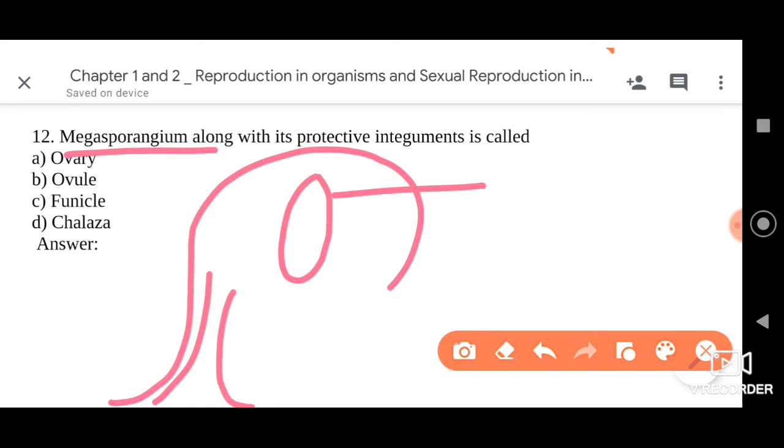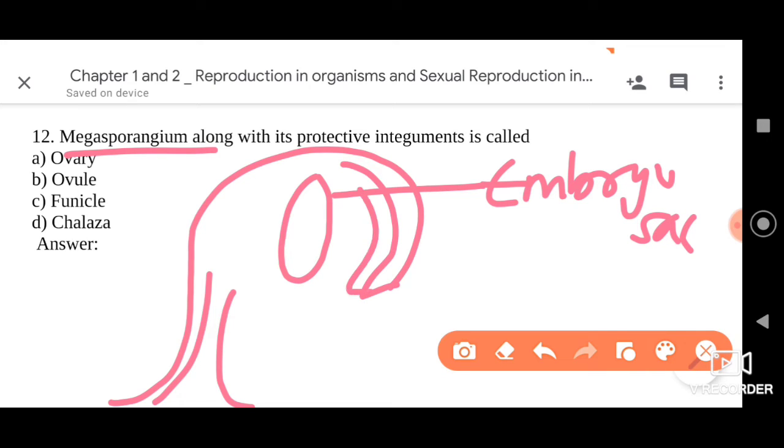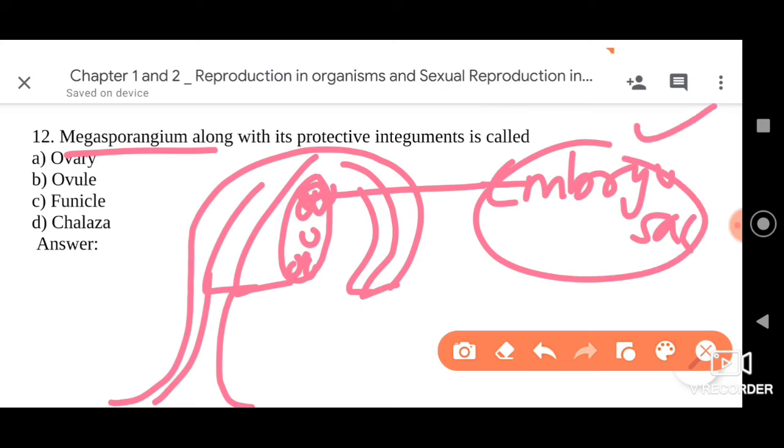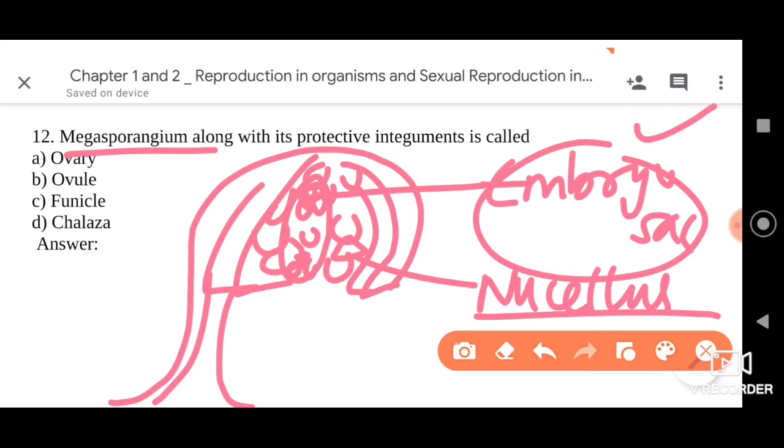See, this is the embryo sac, and this is covered by the integuments, my dear friends. Inside this we have antipodal cells, then we have the secondary nucleus, then we have the synergids and egg inside the embryo sac. Then the embryo sac is covered by the parenchymatous tissue called the nucellus, that also we know. And the stalk of the ovule is called the funicle or funiculus.